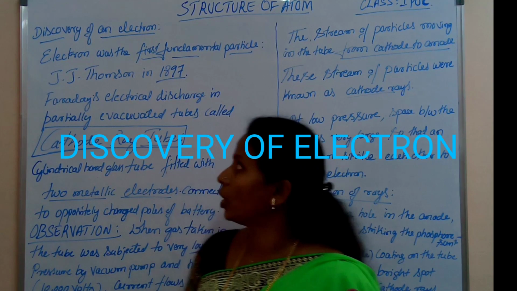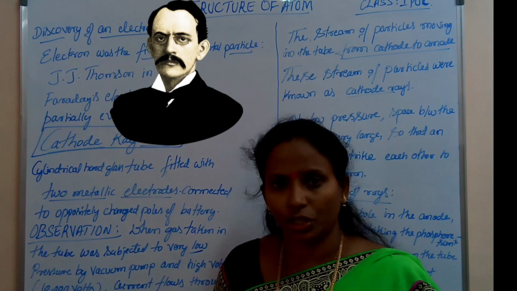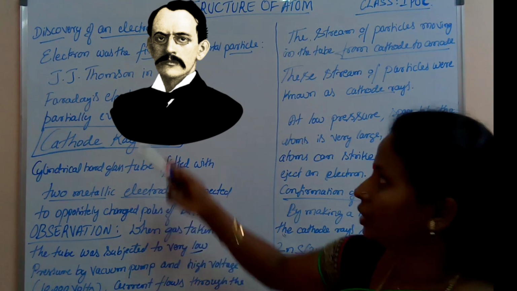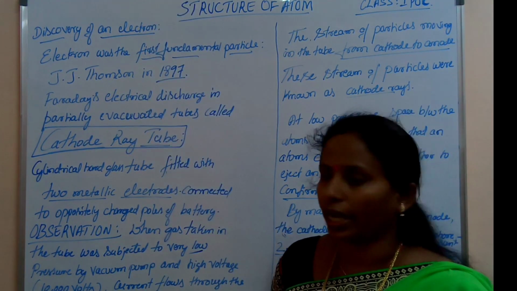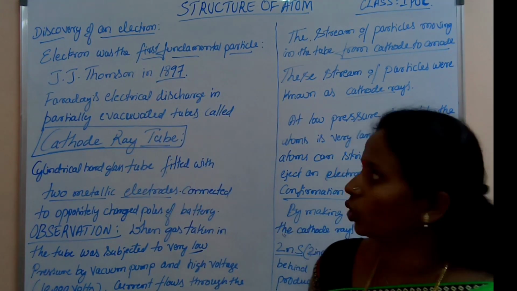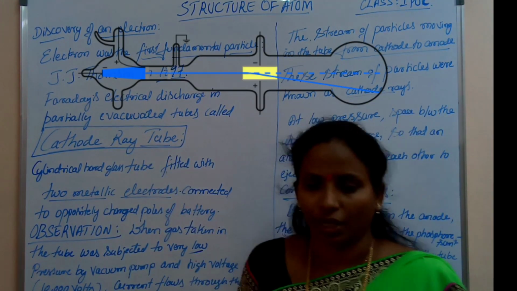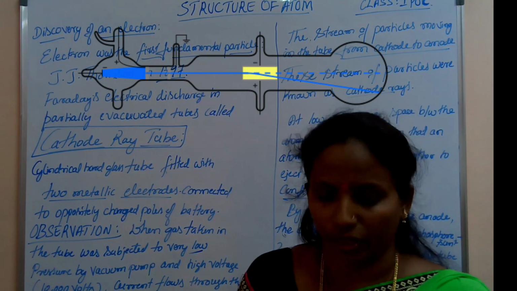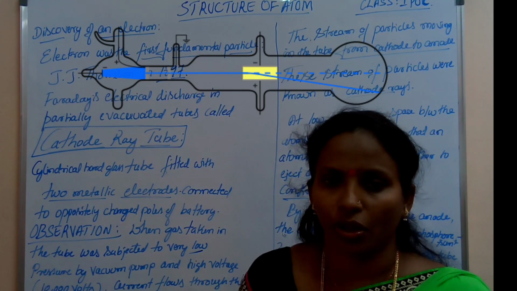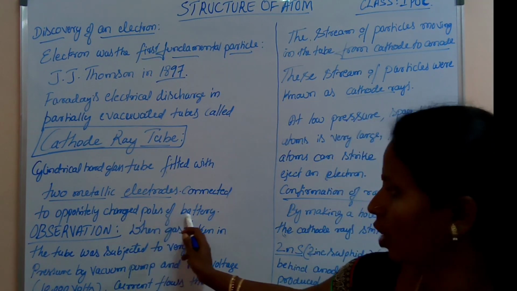Next, the discovery of the electron. The electron was discovered by J.J. Thomson, and it was found to be the first fundamental particle. In 1897, he utilized Faraday's electrical discharge in a partially evacuated tube, called a cathode ray tube. It is a device made up of a cylindrical hard glass tube fitted with two metallic electrodes connected to the oppositely charged poles of a battery.